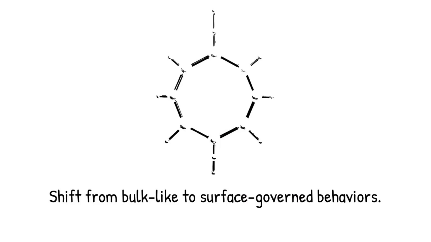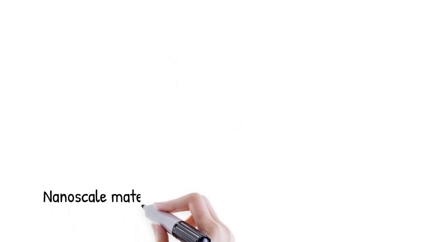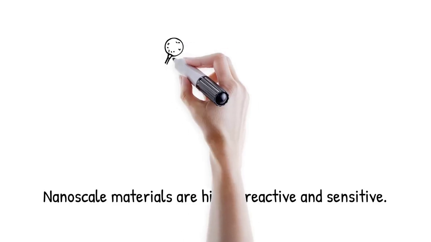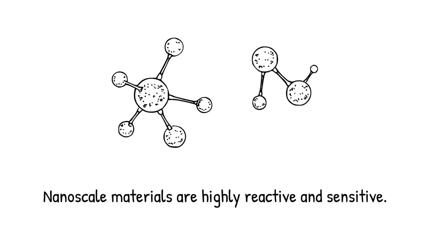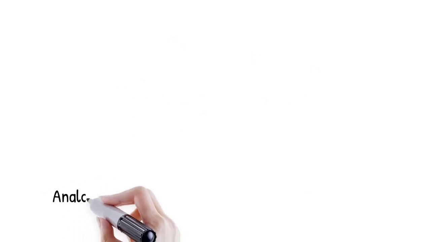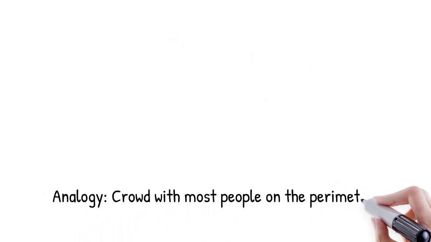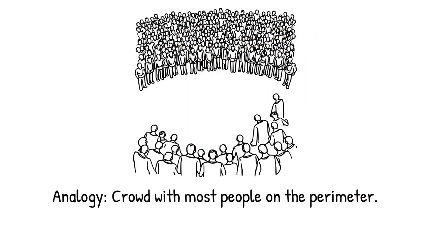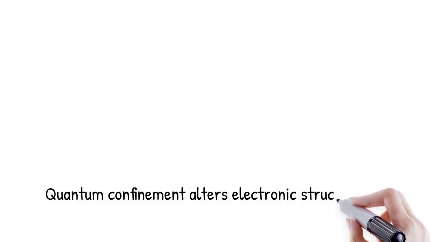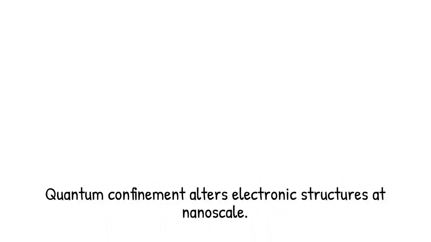Surface atoms are chemically more active due to unsatisfied bonds, lower coordination numbers, and greater exposure to the environment. These factors make nanoscale materials highly reactive and chemically sensitive. Gold nanoparticles catalyze CO oxidation, while bulk gold is inert under the same conditions. Like having a crowd where most people stand on the perimeter, what happens on the edges suddenly matters more than the center.